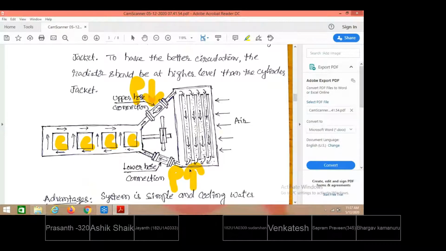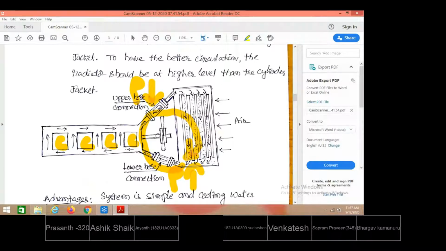So due to temperature difference, the net density difference is created. The net density difference will cause the buoyancy force to develop. This buoyancy force will make the water circulation take place naturally. This is how the circulation will take place. And how do you eliminate the heat from this hot water?